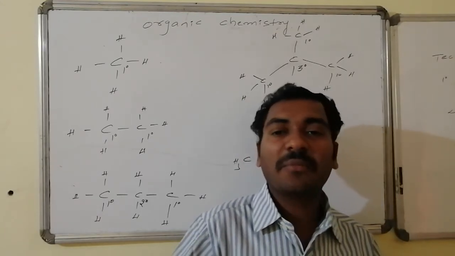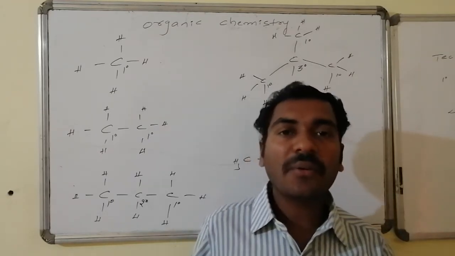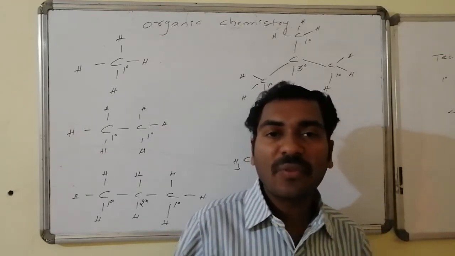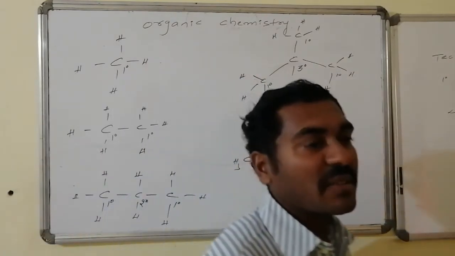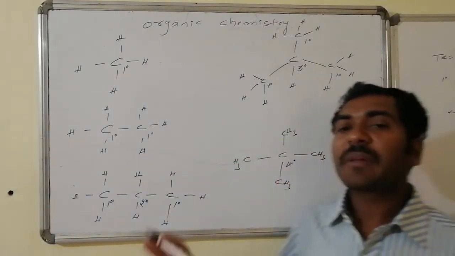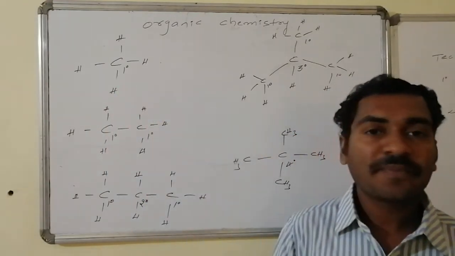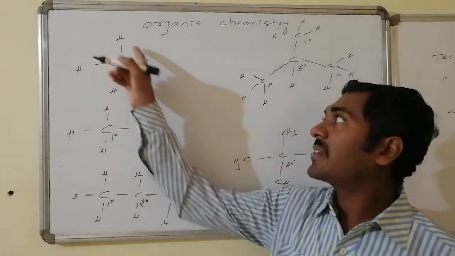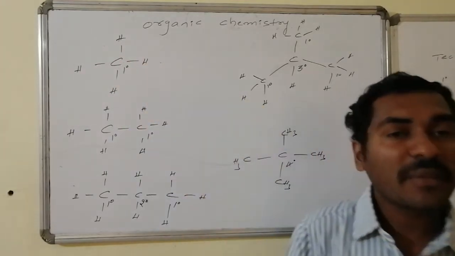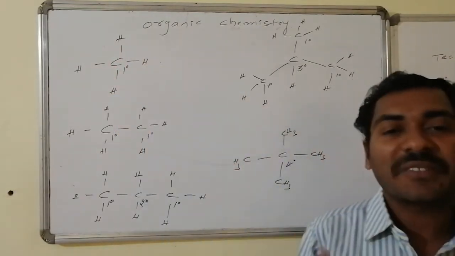Maybe that is a single bond, maybe that is a double bond, maybe that is a triple bond. We will go to the extension portion of that one. Before that, hydrogens present on a particular primary carbon atom are known as primary hydrogens. In the first case, that carbon is a primary carbon, and all the remaining hydrogens are connected to the primary carbon. Hence all of these hydrogens are said to be primary hydrogens.